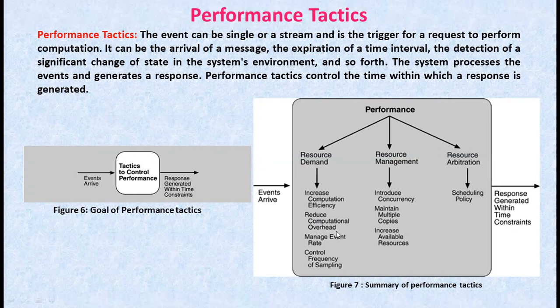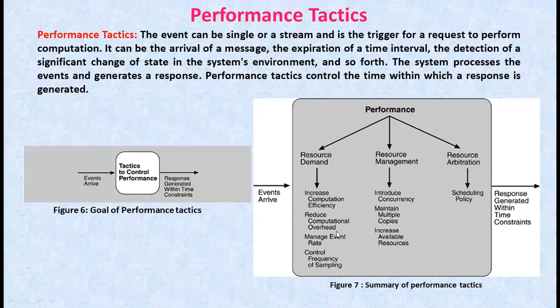If there is no request for the resource, processing needs are reduced. The use of intermediaries increases the resource consumption in processing an event stream, and so removing them improves the latency. Another tactic for reducing latency is to reduce the number of events processed, and this can be done in two fashions: one by managing the event rate, and the other by controlling the frequency of sampling.